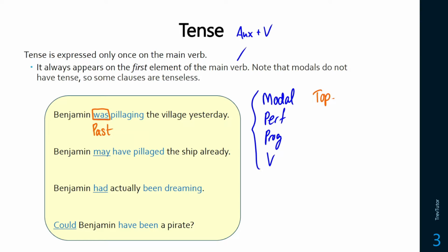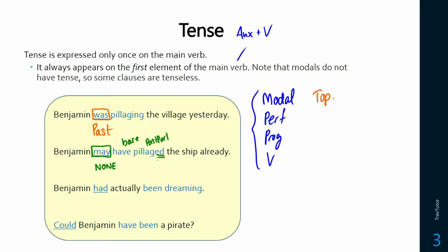Benjamin may have pillaged the ship already. This one's interesting because this is a modal. And modals, just like will, don't have any tense. So this sentence doesn't actually have tense on it. What you're seeing on have is the bare form, or the infinitive form, you can call it. And pillaged has this past participle on it. So this would be our main verb, but this is really a past participle verb in this case, as we can see with this.